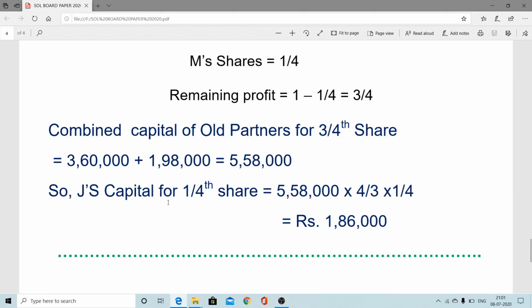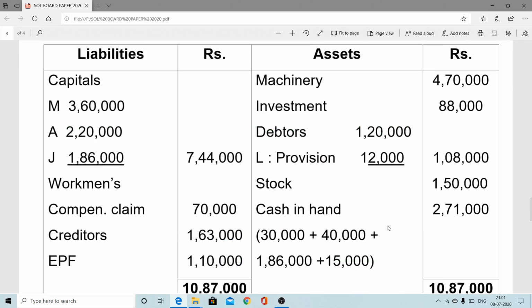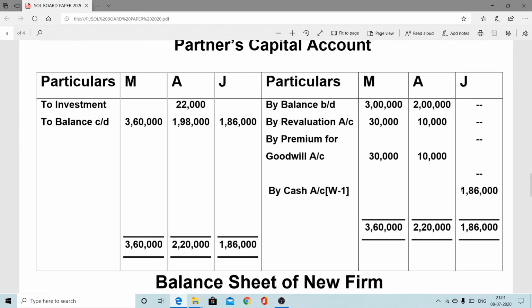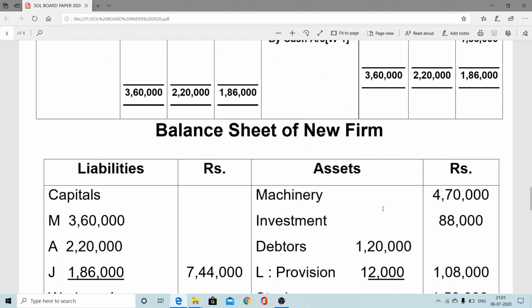We are using the unitary method: for the 1/4 shareholder, what is the amount? For 3/4 the amount is 5,58,000. So for 1/4 share, 5,58,000 into 4 by 3 into 1 by 4. We know this calculation, and it is coming to 1,86,000. So therefore we write here 1,86,000 as the new partner's capital contribution. It was the hidden capital that was missing, so therefore we can show it here.